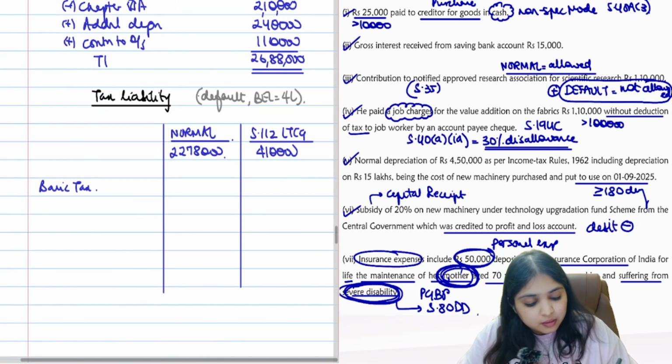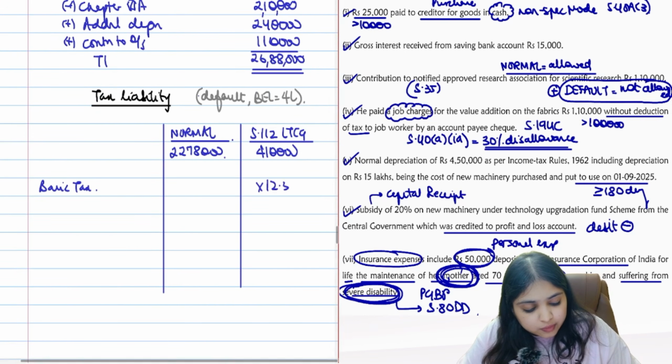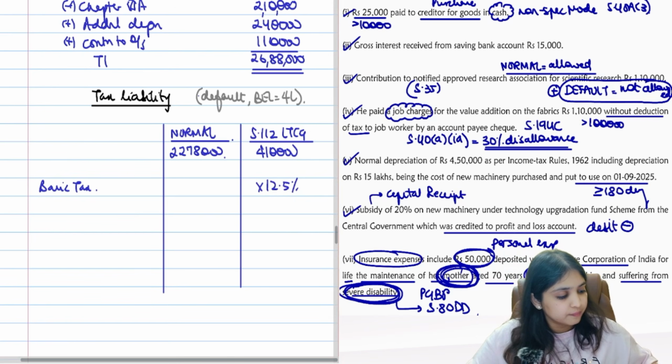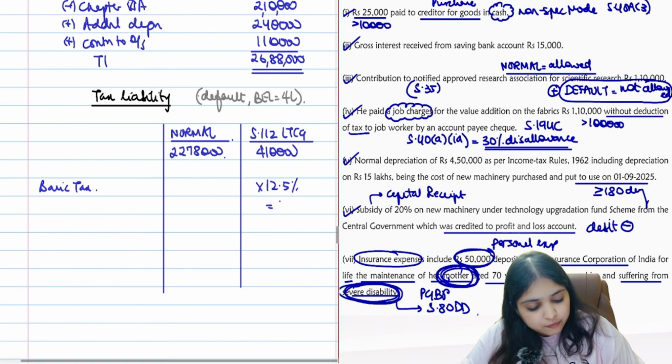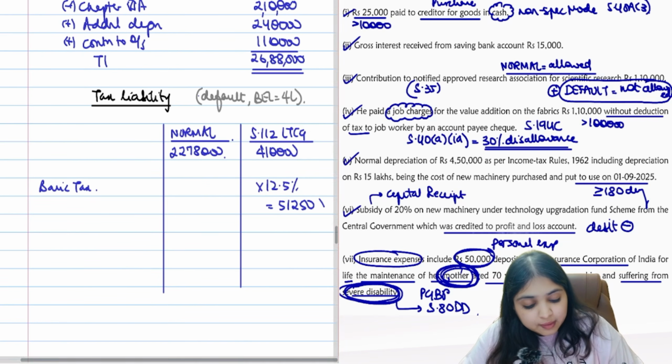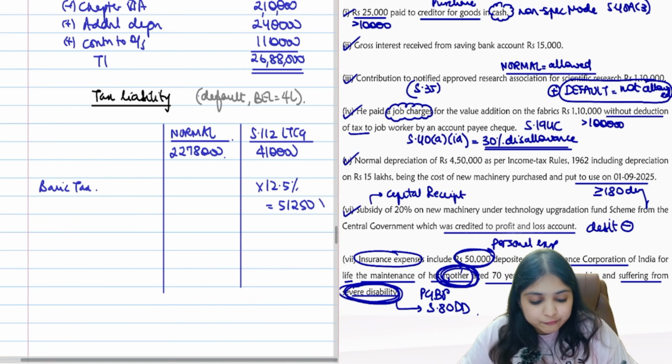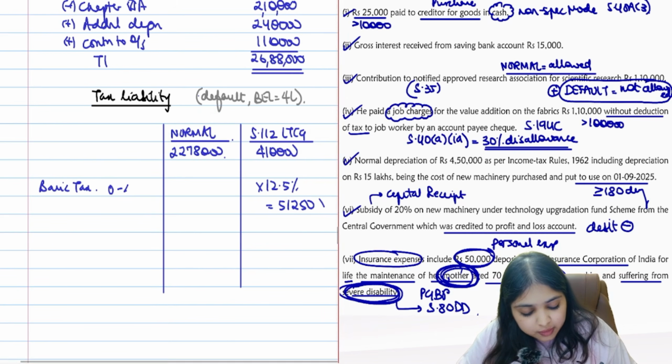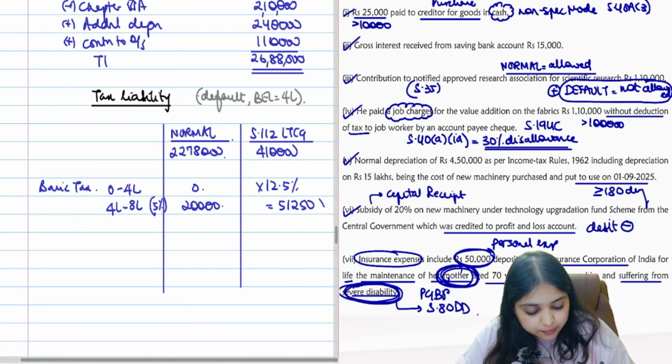Basic tax. On 112 LTCG, it's pretty straightforward. 12.5%. That will be 51,250. But normal income, here we will have to do as per slab. Tell me, 0 to 4 lakh, 0. Then 4 lakh to 8 lakh. On that 4 lakh at 5%, 20,000.